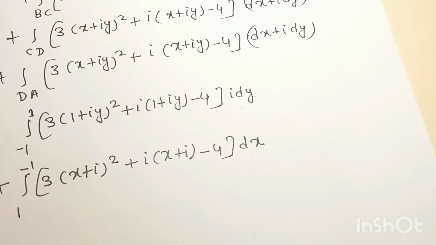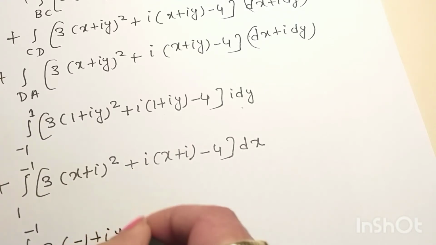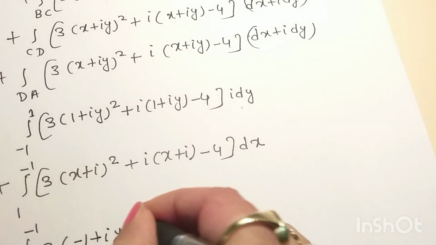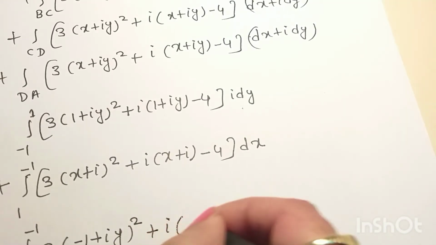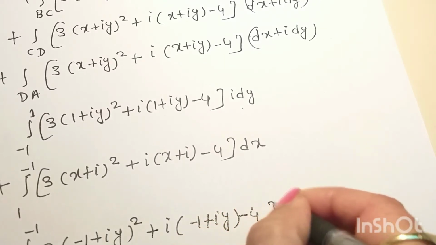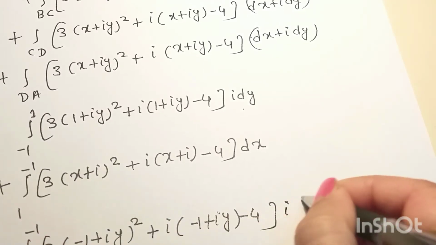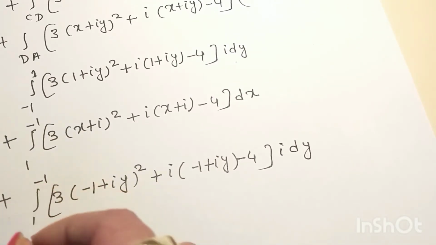Similarly, for the next term CD, we'll get integration of 1 to minus 1, 3(−1+iy) square, because x is minus 1 here, plus i(−1+iy) − 4, i dy, y is varying from 1 to minus 1.